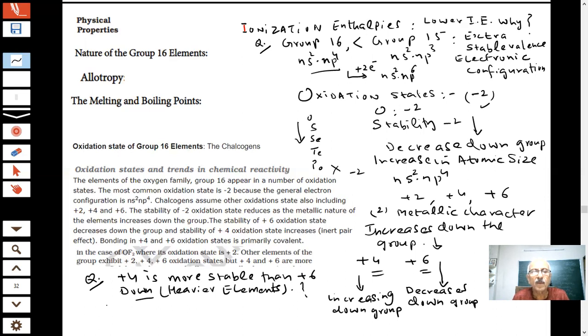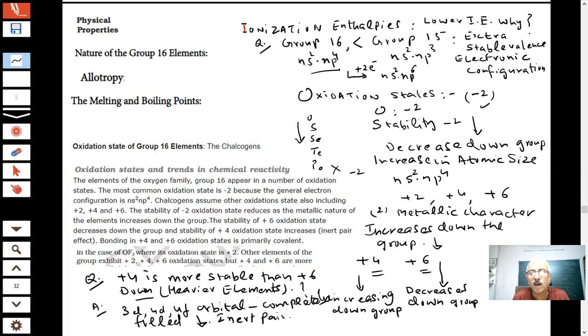So this is due to the inert pair effect. What happens as you go to the heavier elements? Why do we write the electronic configuration again and again and say there will be a consequence of the completely filled d and f orbitals? You have 3d, 4d, 4f. When these orbitals are completely filled, where are they completely filled, students? In heavier elements, as you go down the group. So there will be inert pair effect.